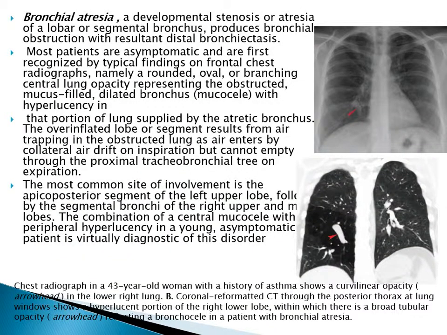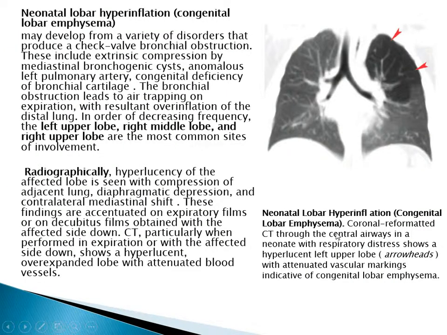Bronchial atresia, a developmental stenosis of a lobar or segmental bronchus, produces bronchial obstruction with distal bronchiectasis. Here we have a 43-year-old woman with a history of asthma. We see a curvy linear opacity in the lower right lung, and in the CT, coronal formatted through the posterior thorax at lung window, it shows a hyperlucent portion of the right lower lobe within which there is a broad tubular opacity representing bronchocele in a patient with bronchial atresia.